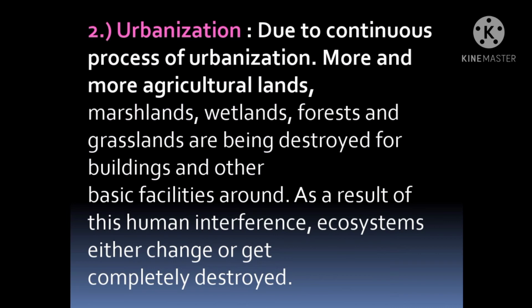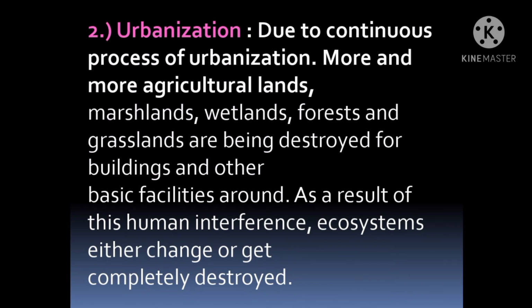So this means urbanization. Due to the continuous process of urbanization, more and more agricultural lands, marshlands, wetlands, forests and grasslands are being destroyed for buildings and other basic facilities around. As a result of this human interference, ecosystems either change or get completely destroyed. What happens, students? Due to increased population, we need large buildings to stay. So what are humans doing?